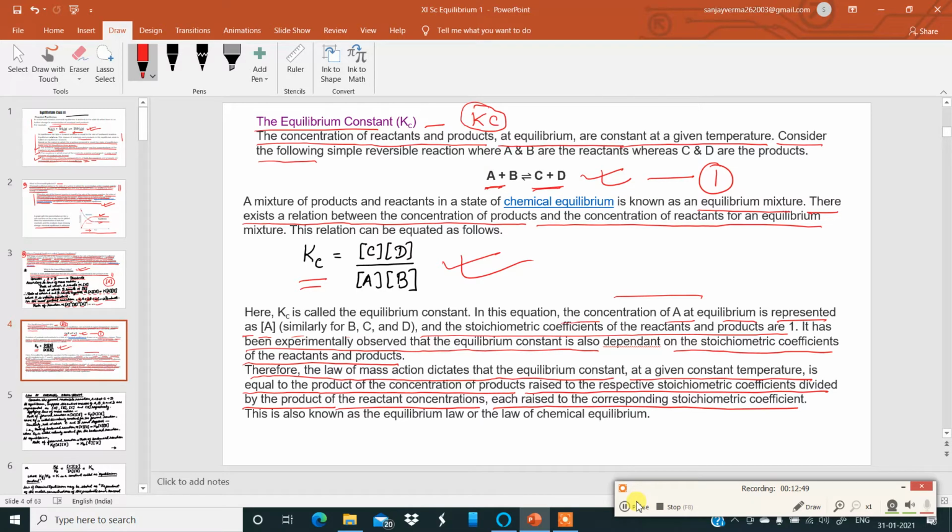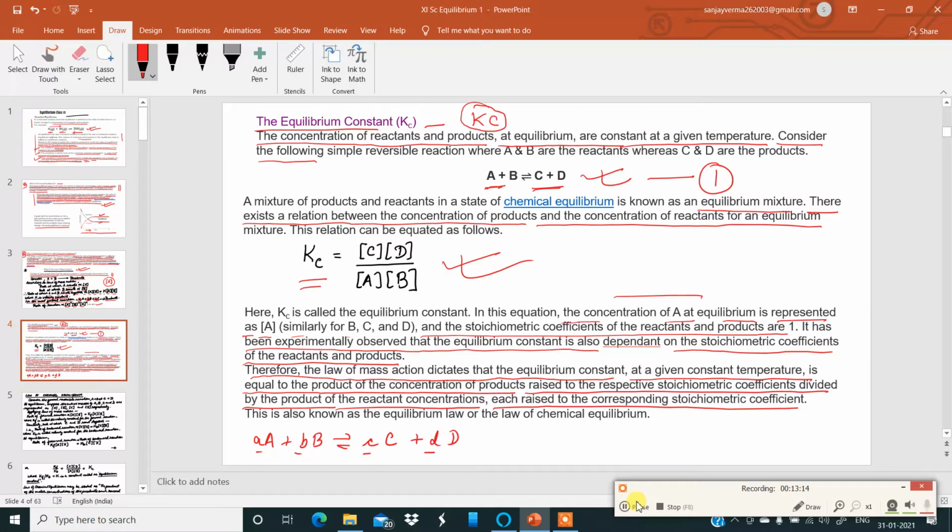For example, let me make it more elaborate for all of you to understand. Say there is a reversible reaction aA plus bB giving cC plus dD. Here small a, small b, small c and small d are the stoichiometric coefficients.